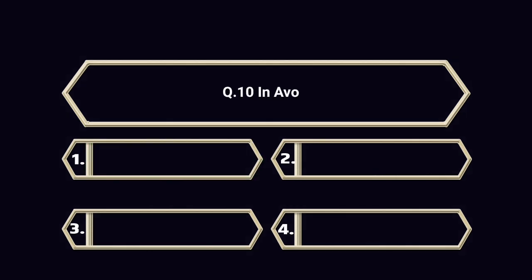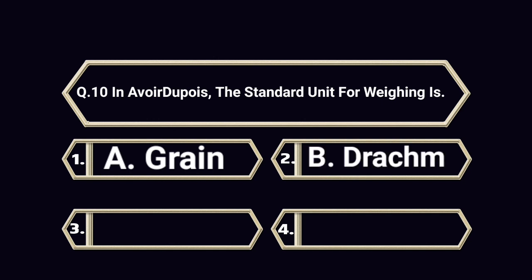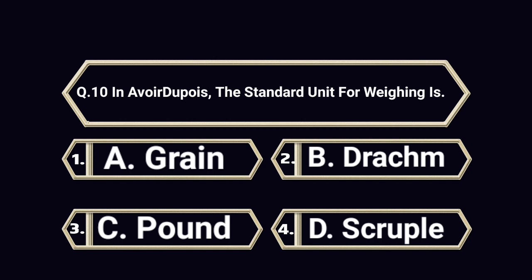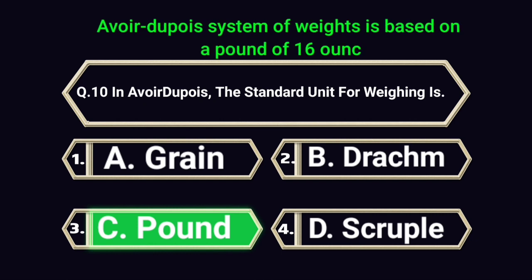Question number 10. In Avoirdupois, the standard unit for weighing is A. Grain. B. Dram. C. Pound. D. Scruple. Answer is C. Pound. Explanation. Avoirdupois' system of weights is based on a pound of 16 ounces.